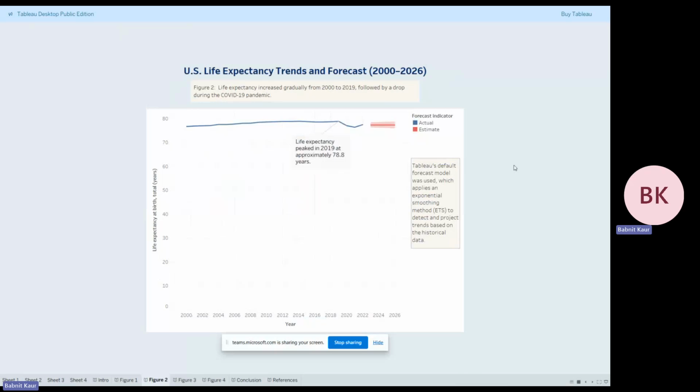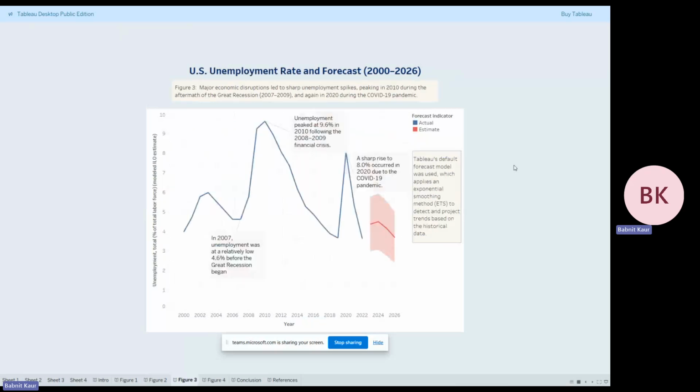Next, we have the US unemployment rate and forecast, and this chart shows how unemployment changed over time. And we see spikes in 2010 after the recession, and then again in 2020 during the pandemic. So the forecast shows unemployment slowly going down again, and the model picked up on a seasonal pattern here. Tableau rated this one as good quality, so I feel fairly confident in this projection.